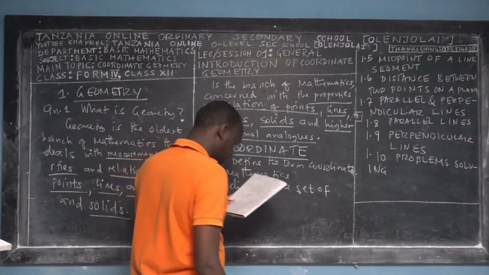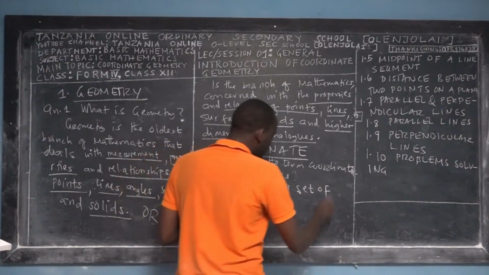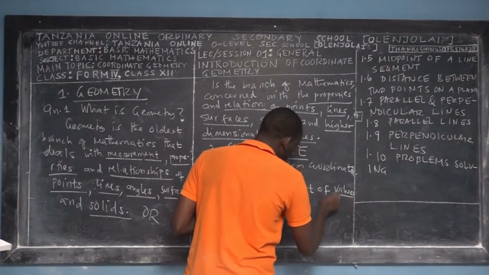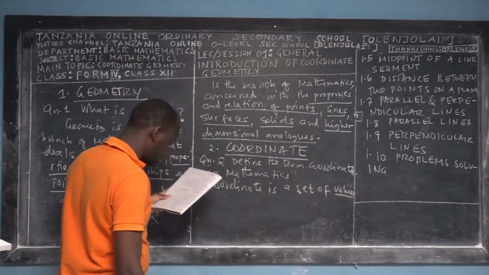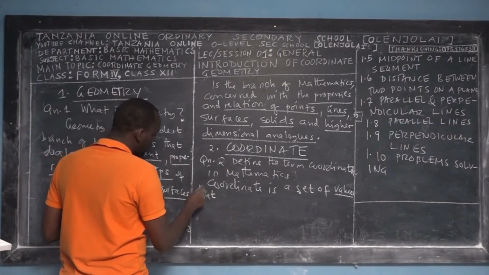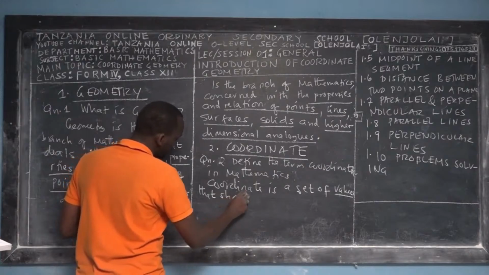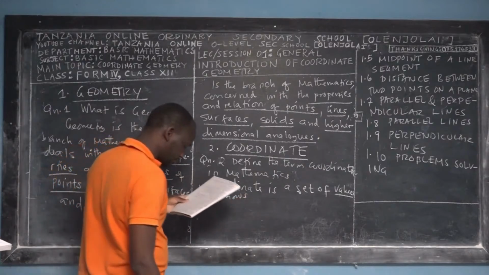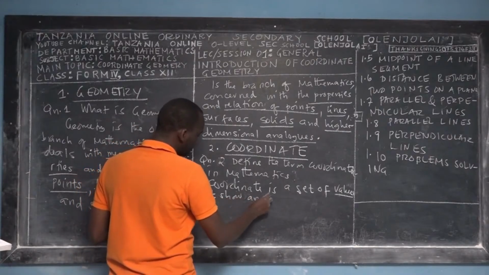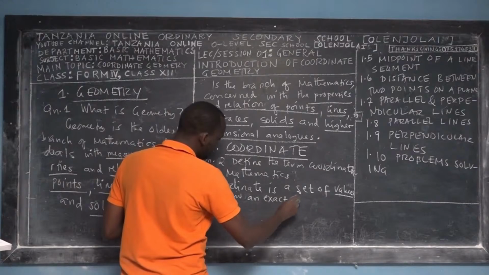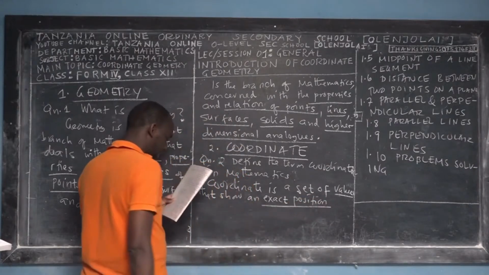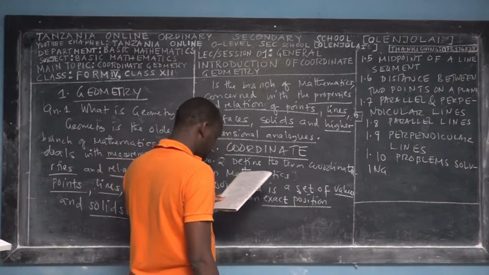of what? It's a set of values that show an exact position.